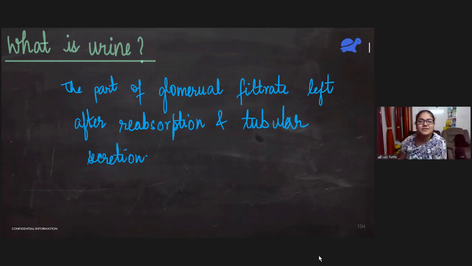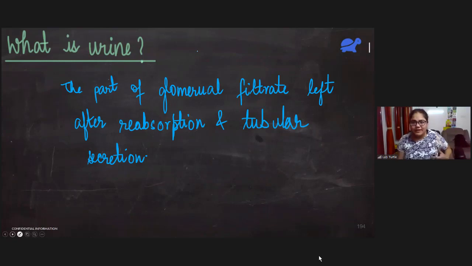Okay, I think it's fine for all of you. Whatever glomerular filtrate comes, some part of it is reabsorbed, some is tubular secretion, and the final portion of it, after all these processes, whatever is left is known as the urine.